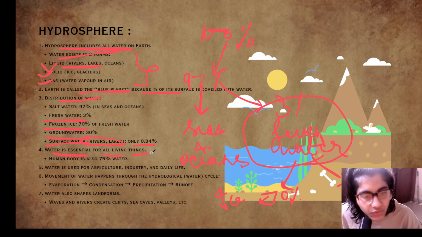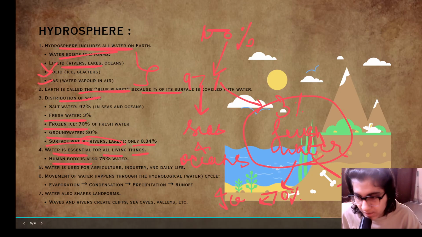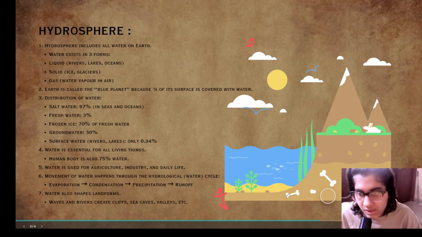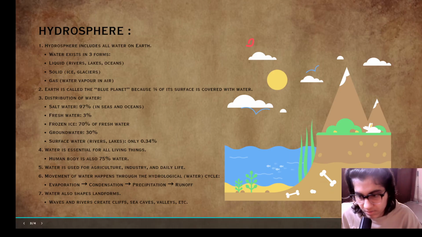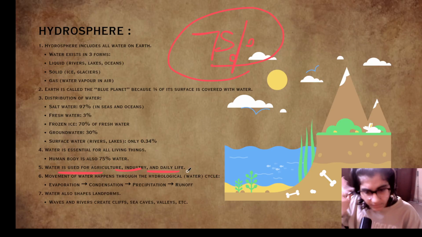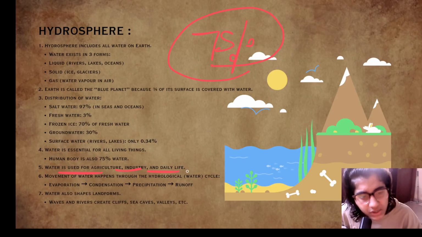Water is essential for all living things. The human body is made up of 75% water. Okay, water is used for agriculture, industry, and daily life. So water is used for agriculture, industry, and daily life.